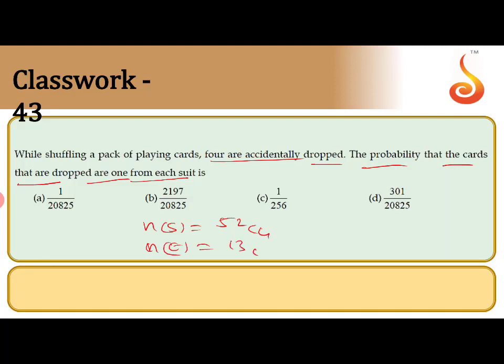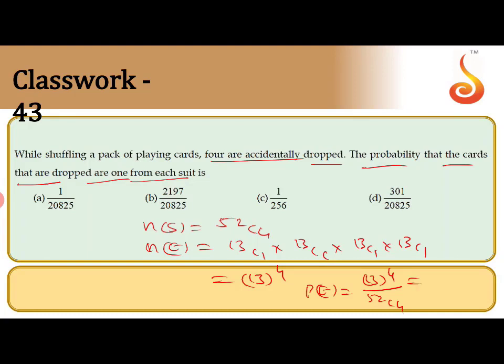There are 4 suits, so 13C1 into 13C1 into 13C1 into 13C1, that is 13 power 4. Therefore the probability of E is 13 power 4 by 52C4.